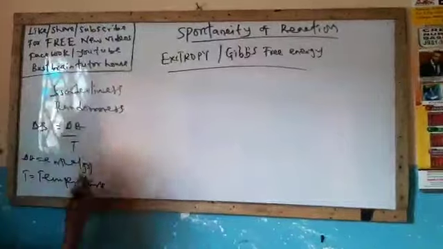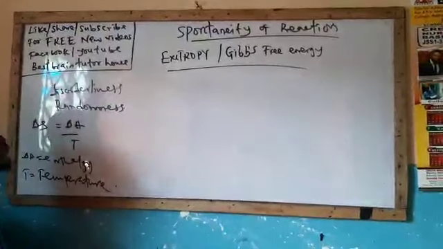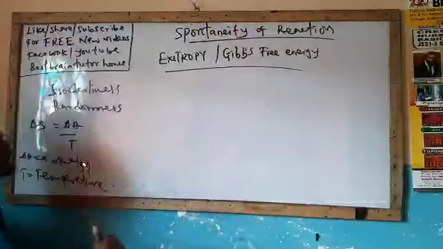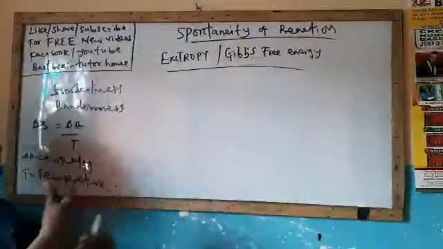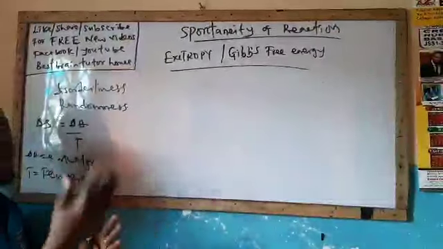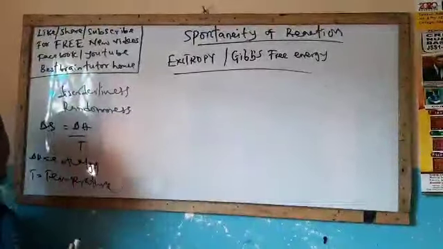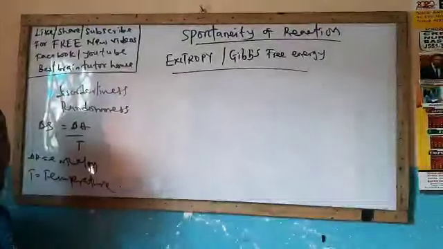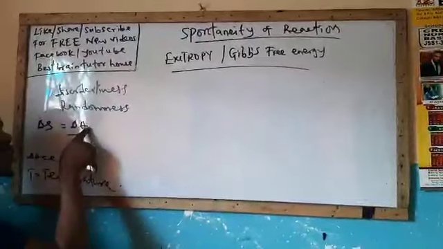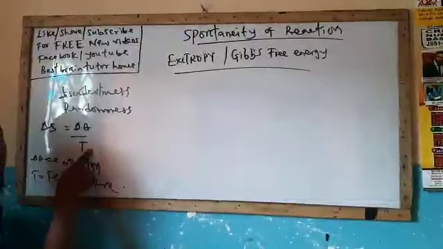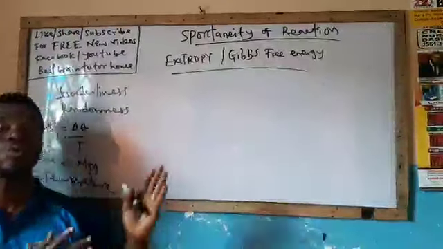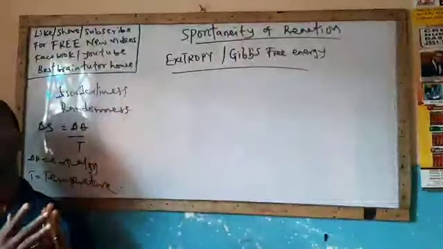Now, the degree of randomness or disorderliness simply explains what entropy is all about. That's to say that the ability of a substance or reaction to undergo a random form or disorderliness form shows its entropy process. Like I said, it is denoted as change in S, and change in S is given as change in H over T.